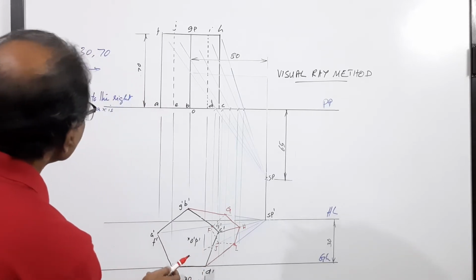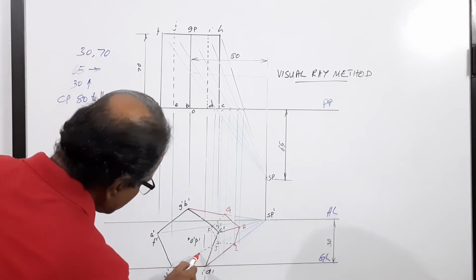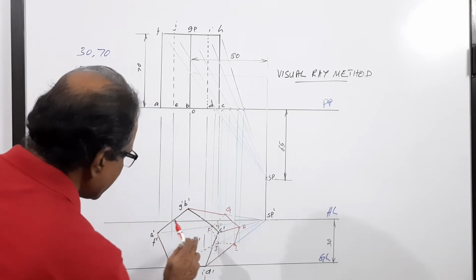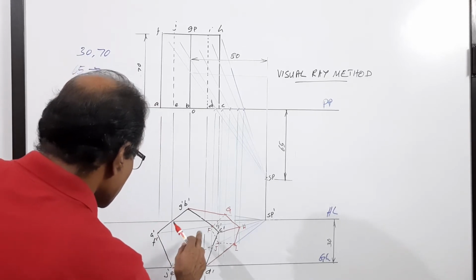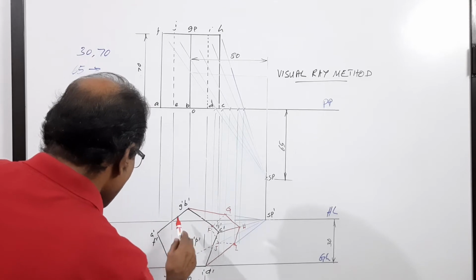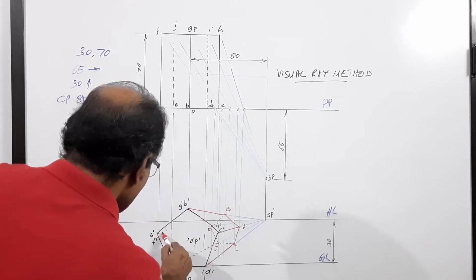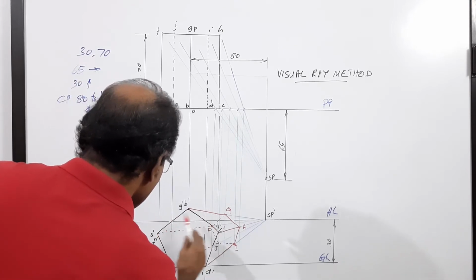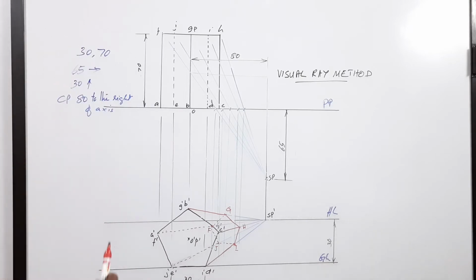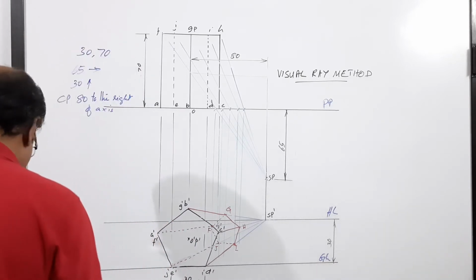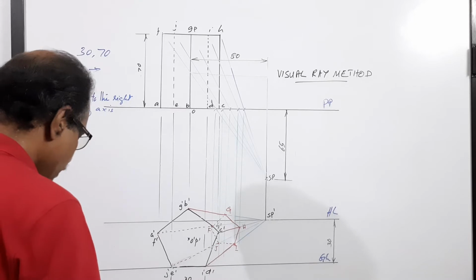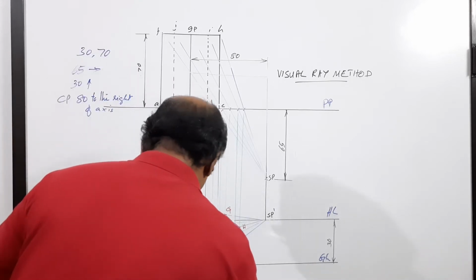Which is it? It is EJ. EJ is dotted, then what? AF is dotted. And one thing we forgot. What is it? OP. Axis OP we forgot.